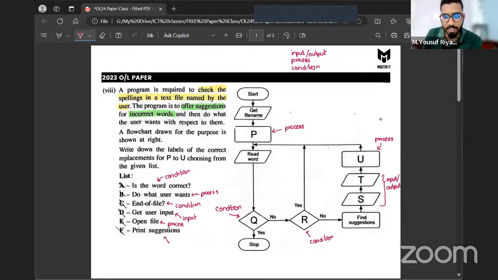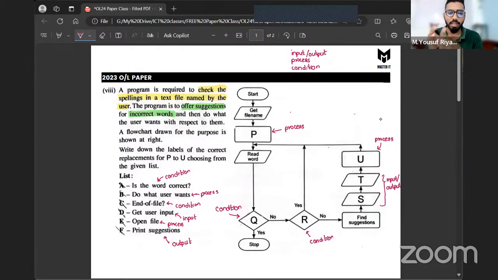And then "print suggestions." Exactly. Print suggestions means print. Print means you're going to give something to the user, like display or print. These are all outputs in a system.